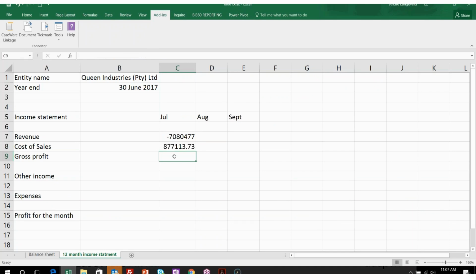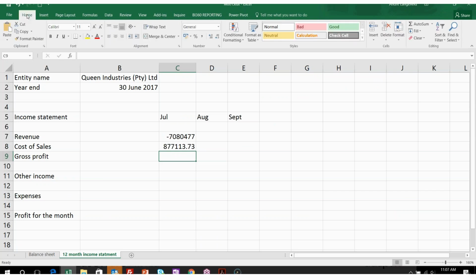Okay, now to work on gross profit, we all know this. I'm going to put in a little calculation. So I'm going to go home, pull through that, and then there we go. Now, if you would like to turn around your sign, so revenue we would generally want to pull in with a normal balance. Okay, I can actually go put in a minus in front. Okay, but then for cost of sales, I'll need to then go put in a minus for that one as well. Then returning a positive gross profit of a 62.